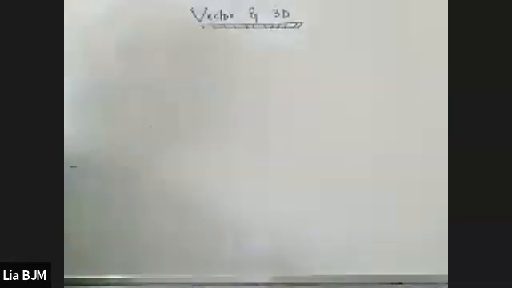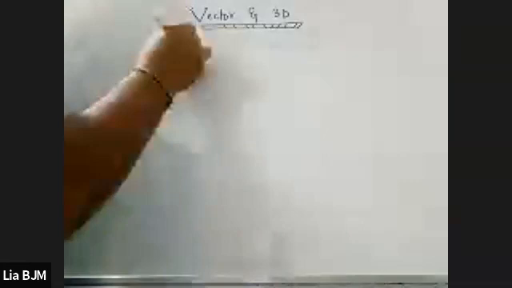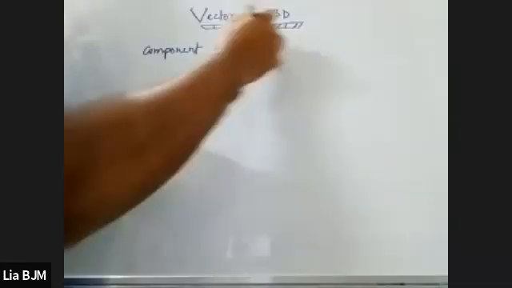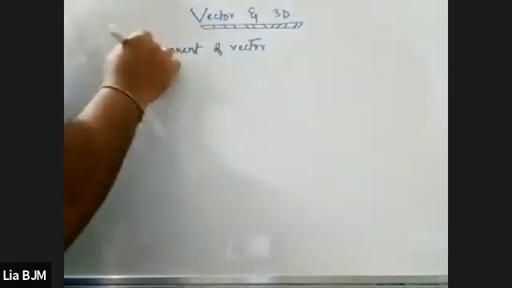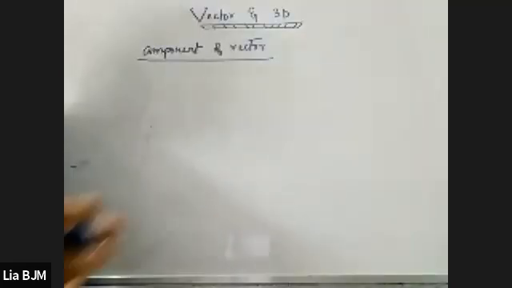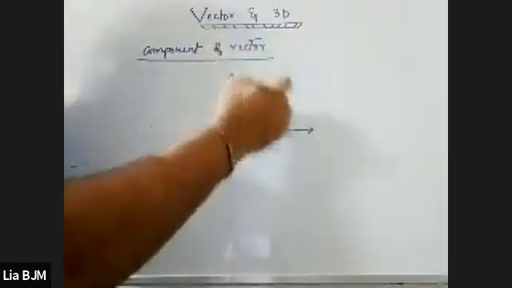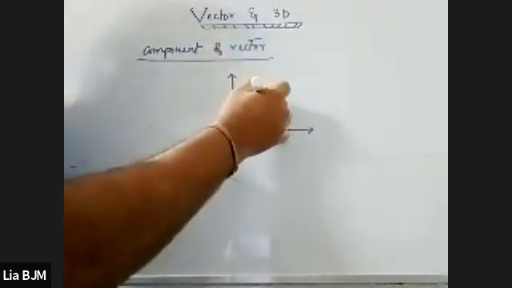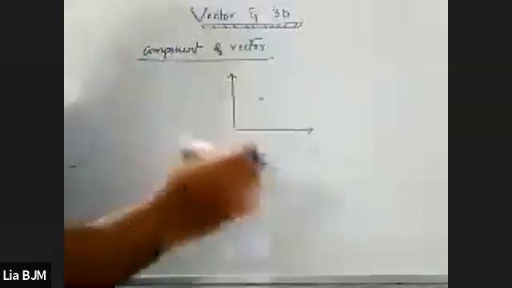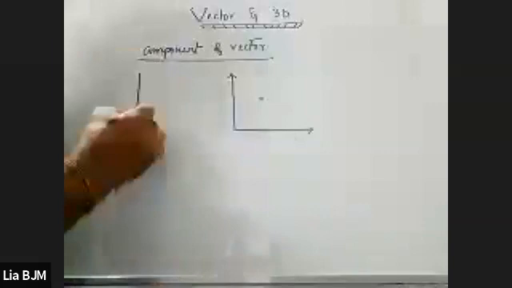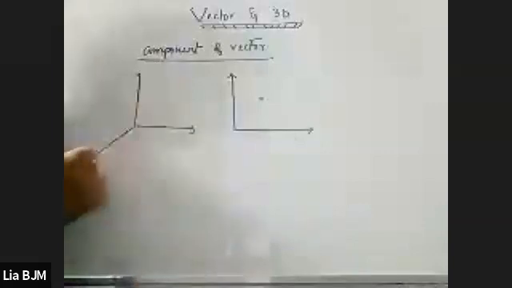Now, listen carefully. What is the meaning of the component of a vector? The component of a vector is denoted by a point in two dimensions, or we may be considering three dimensions.